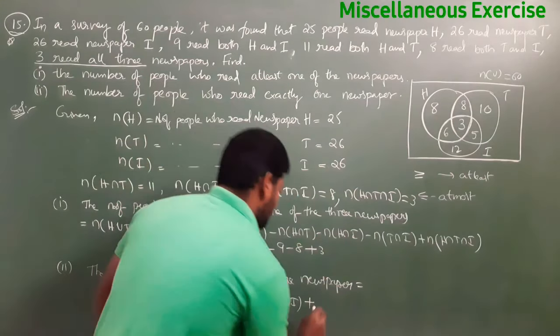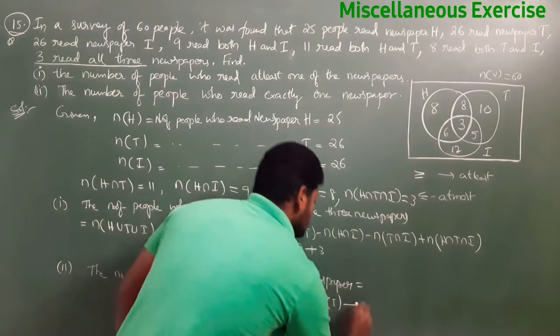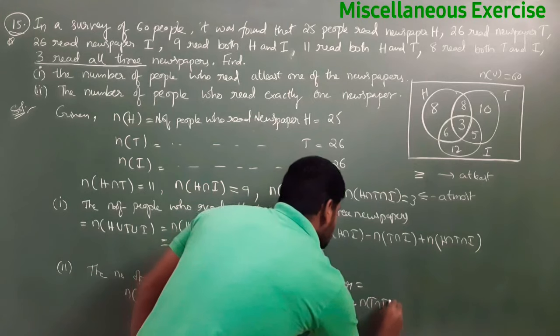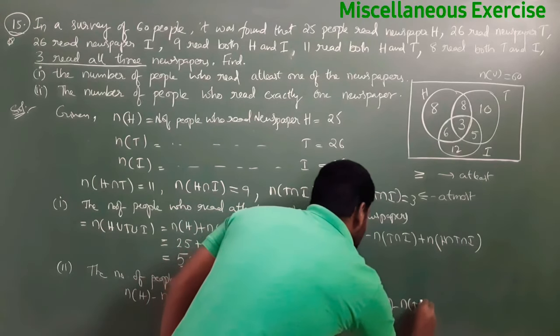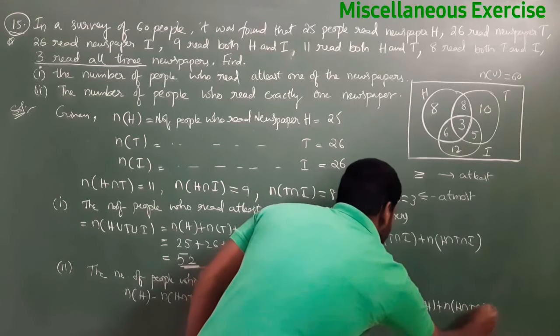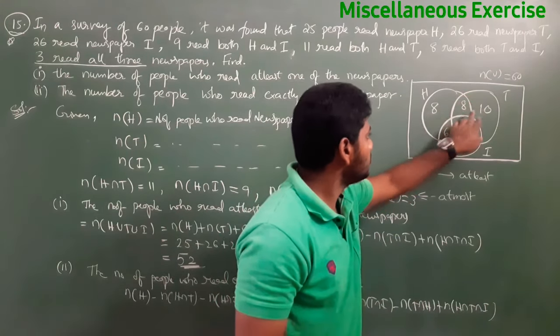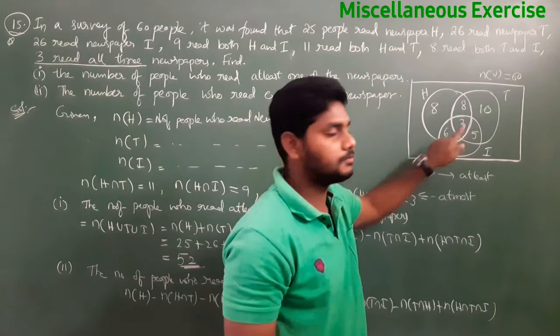If we do this, what we will get? 8. And again, N of T minus N of T intersection I minus N of T intersection H plus N of H intersection T intersection I. So from this you delete this part and add this part.